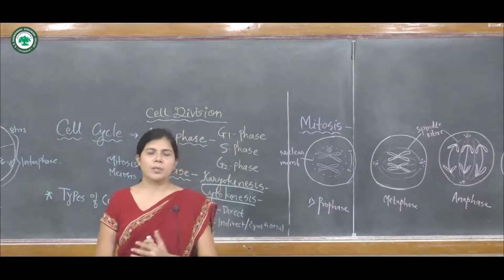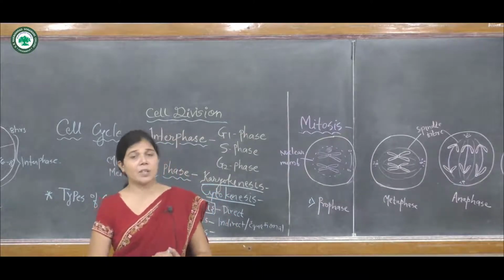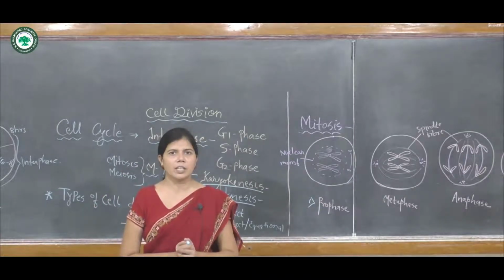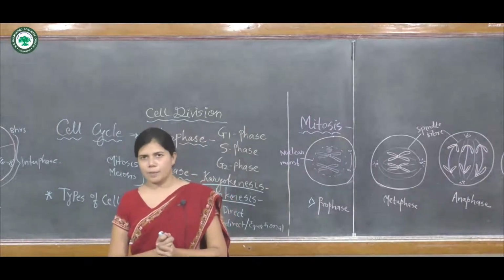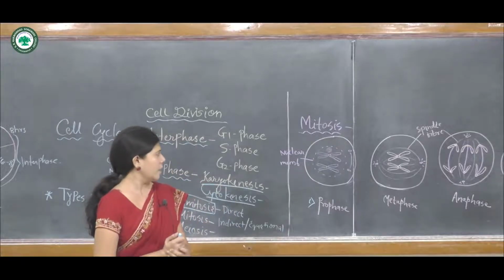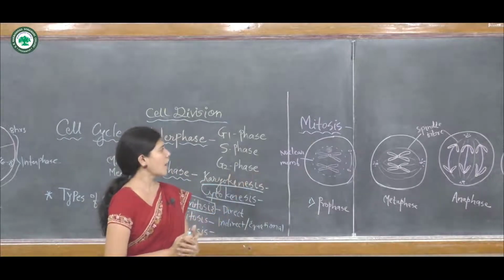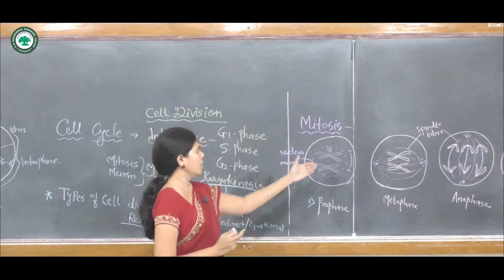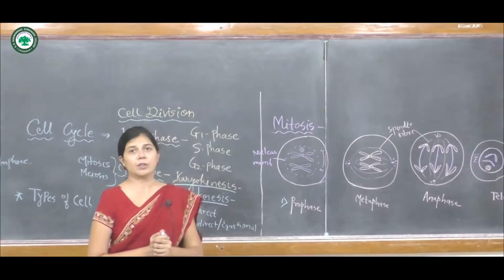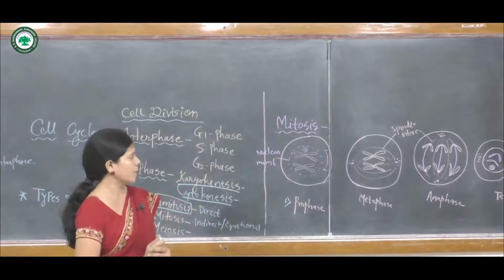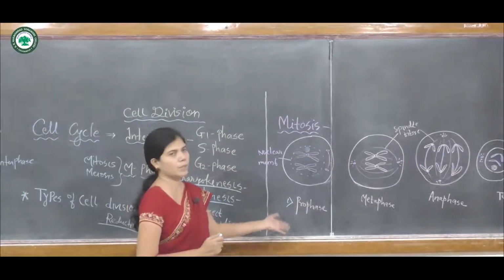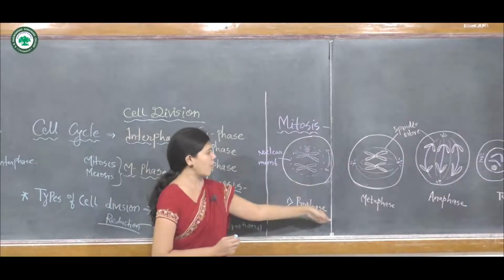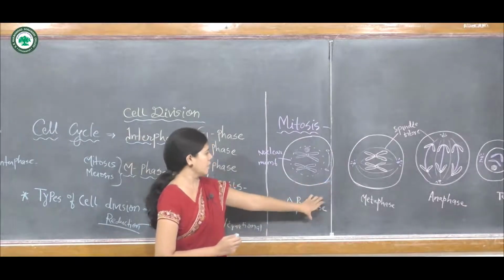At late prophase, or at the end of prophase, the nuclear membrane completely disappears, as well as the nucleolus which is present inside the nucleus. The centrioles start to move away from each other at the end of prophase, and it is followed by metaphase.